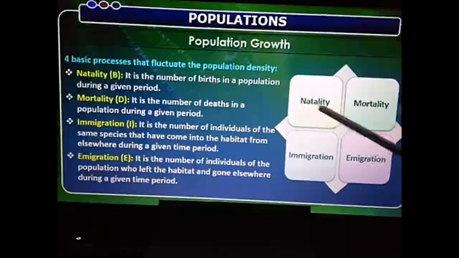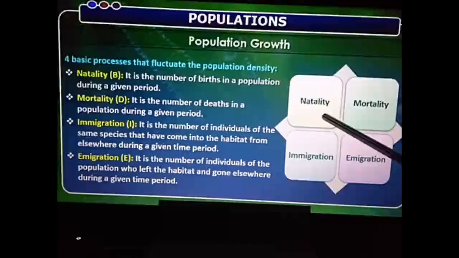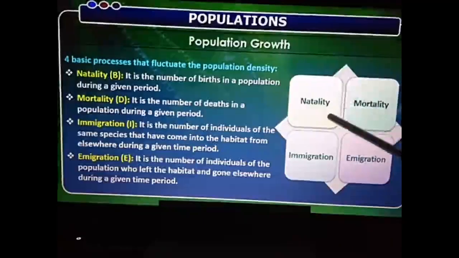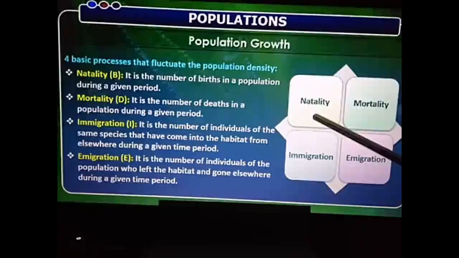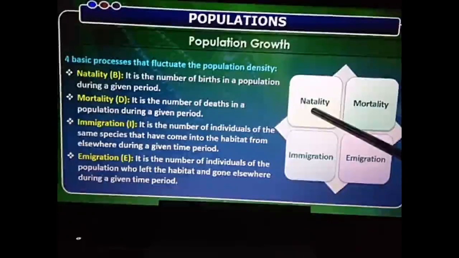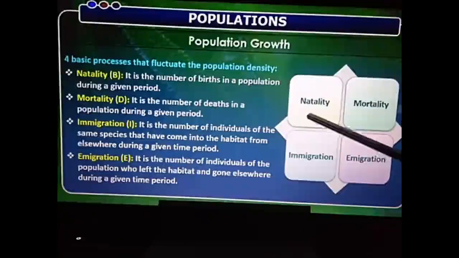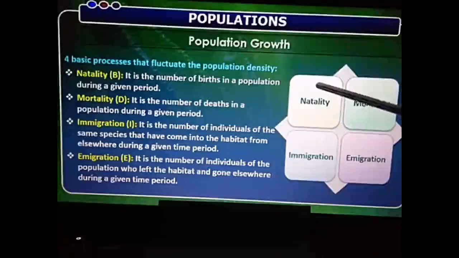Now, these two twins were born. Listening to that, the oldest people in that house were so happy. They were so happy that one among them, the oldest, who was a grandfather, was so happy that he got a heart attack and he died. So he died means mortality. One is dying, so 20 was the population. Because of the natality, it had become 22. Now because of the mortality, it decreased. So when it decreased, the population came to 21.